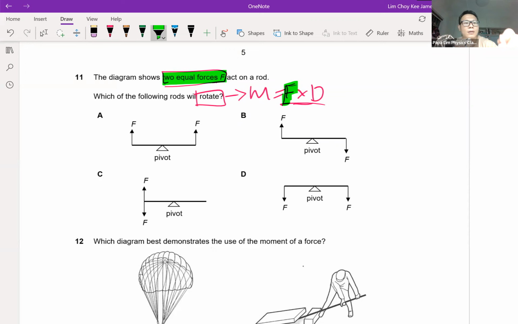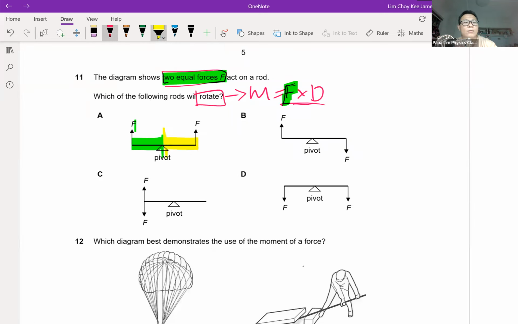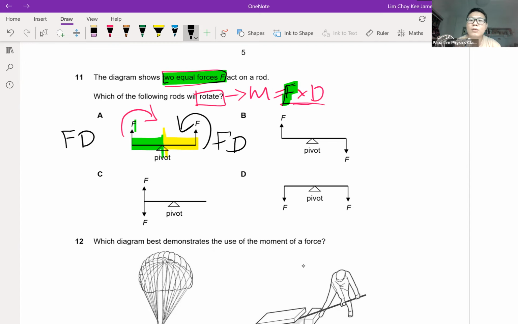Now we look at the question. For option A, same forces, and the same perpendicular distance. The left side force will have a clockwise moment. The right side force will have an anti-clockwise moment. Since they are the same force and the same distance, the moments will be the same, which means the clockwise moment equals the anti-clockwise moment, so in option A the rod will not rotate at all.